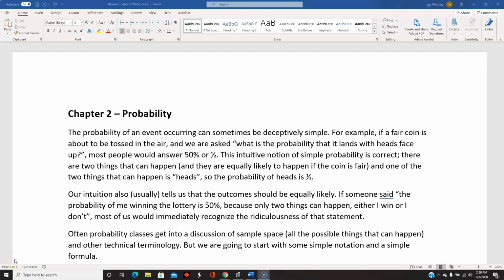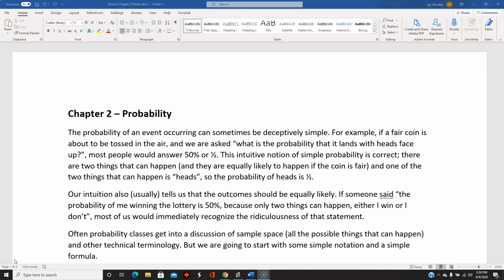Our second chapter is all about probability. We're going to start off in this video with a discussion of some somewhat basic probability, including combinatorics and counting, and go over a couple of the homework problems. And then in the next video, we'll talk about a little bit more complicated probability and some probability rules.